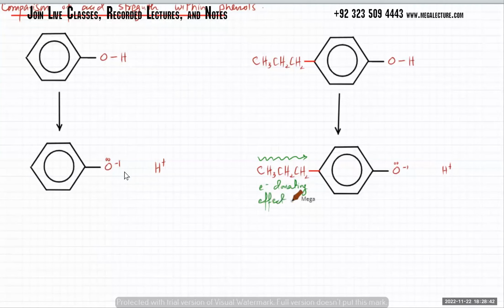Now, if it's got an electron donating effect, this one over here, the overall effect will be कि यहाँ पे क्या effect आएगा कि if on one side there's a group that's pushing electrons to the right, what will happen to the charge density over here? ज़्यादा होगी, कम होगी? सर कम होगी नहीं, ये electrons push कर रहा है ना, और ज्यादा होगी सॉरी. तो the negative charge density over here increases.